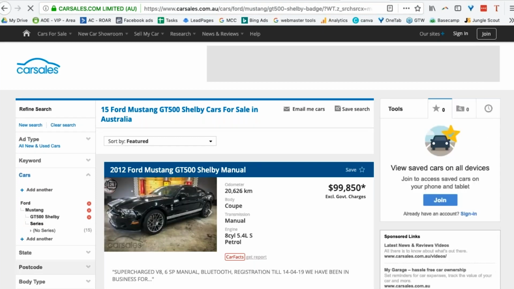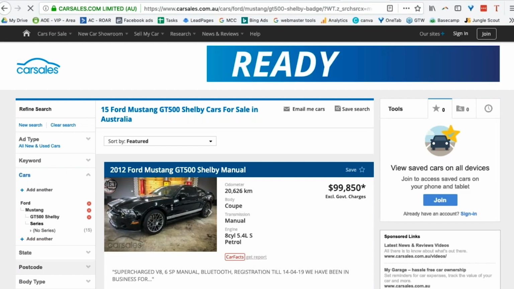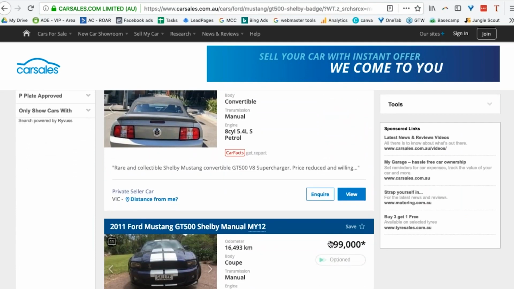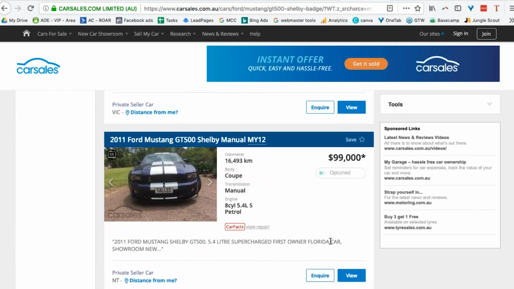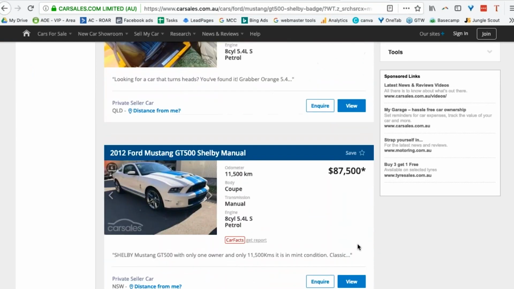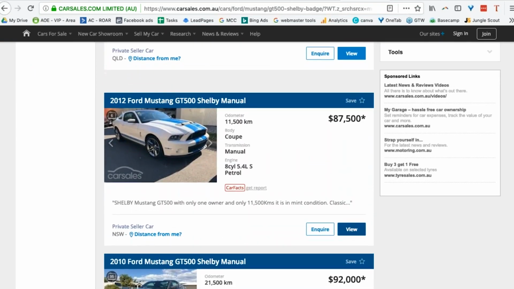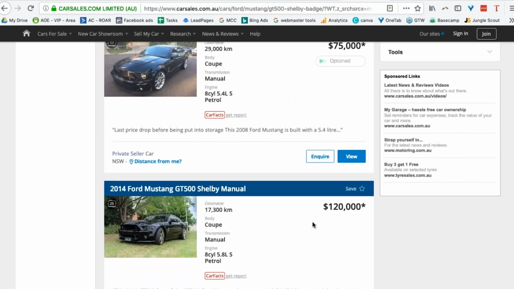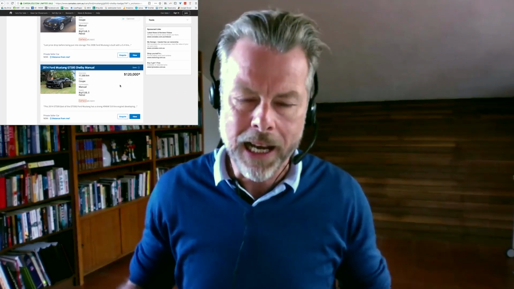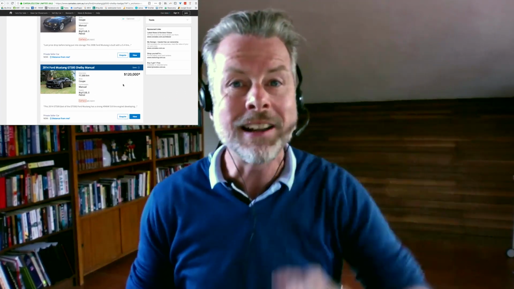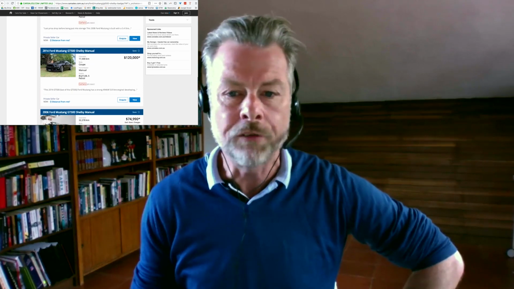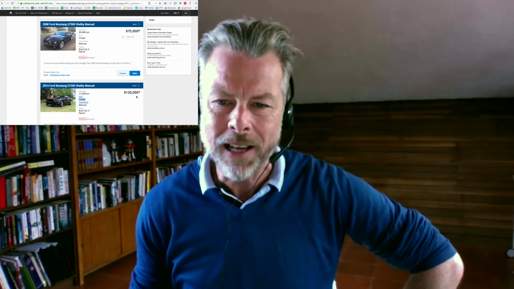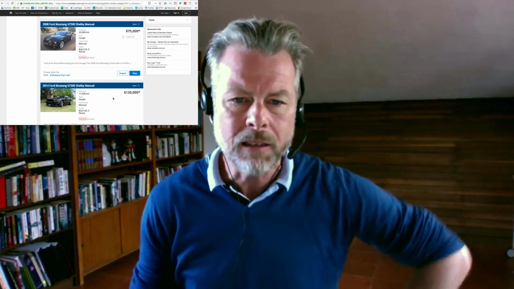Here we go. All right, so now I'm being presented with lots and lots of people who want to sell me a Ford Mustang GT500. Just like when you go to Alibaba, there's lots and lots of people who want to sell you your widget. So what do you do? You come to Alibaba, you do your search, and then you start narrowing down based on a few different things. Well, how much money have I got to spend, for instance? Can I spend 120 grand on it? Well, maybe, depends on my budget.